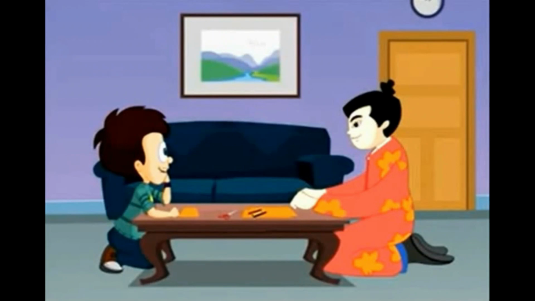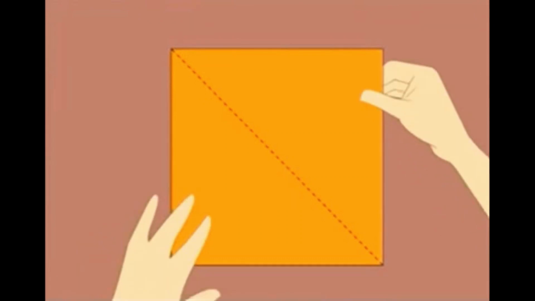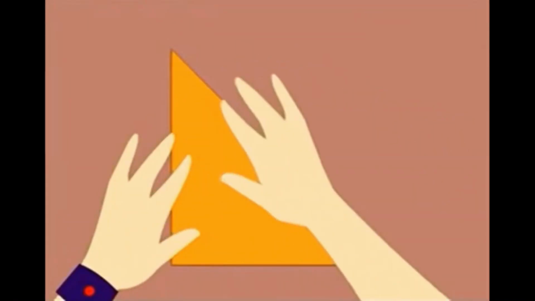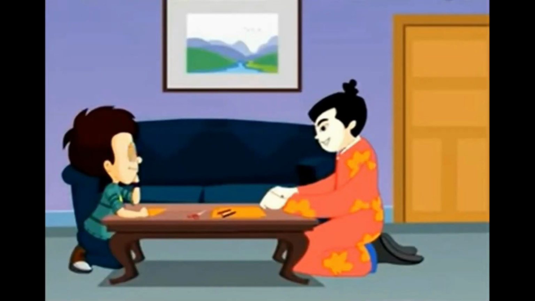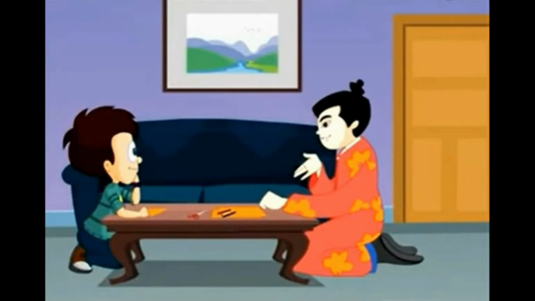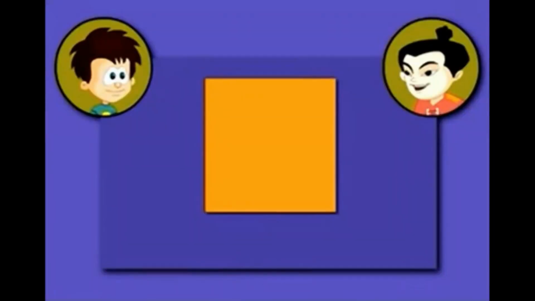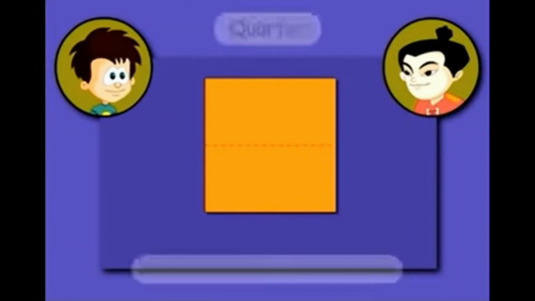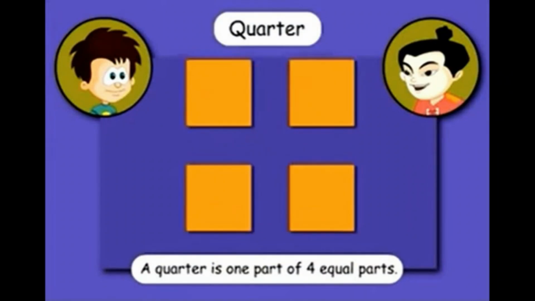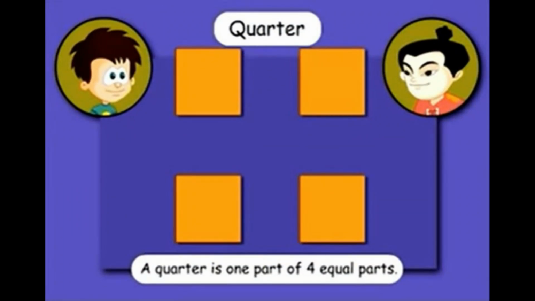Ooh, that's interesting. Yes, so shall we begin making a mask then? So I have folded this paper into half. Now what? Now we fold this paper into a quarter. Do you know what a quarter is? No! Just like 1/2 is 1 part out of 2 equal parts, a quarter is 1 part of 4 equal parts.